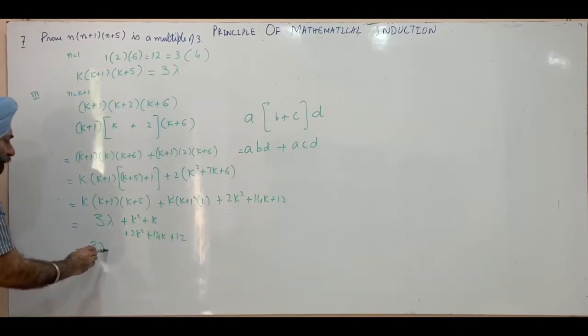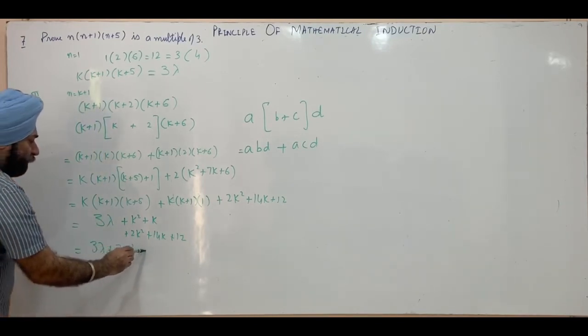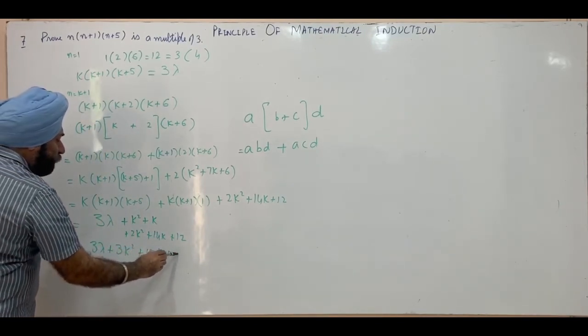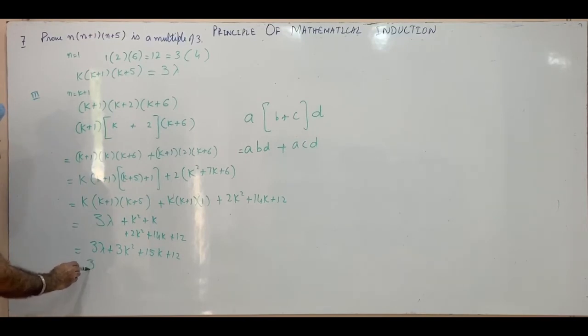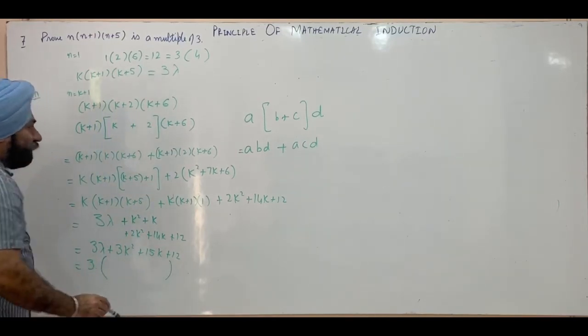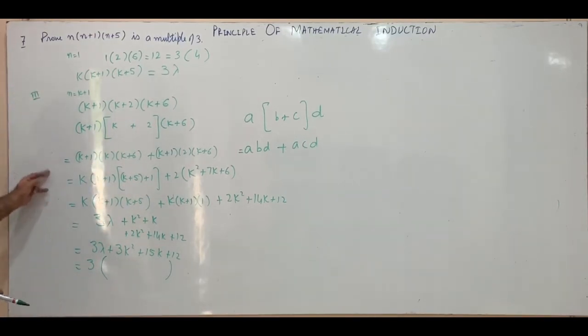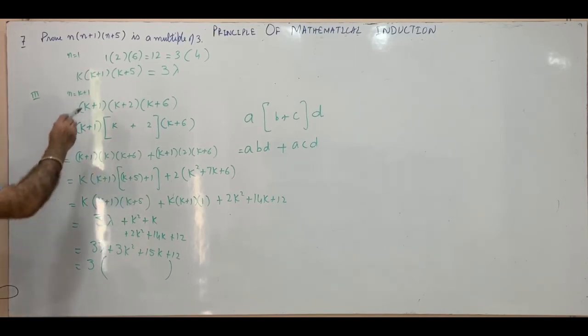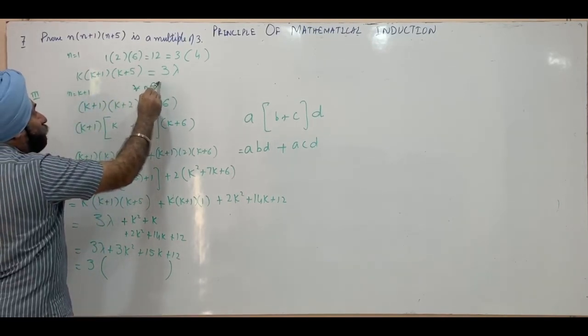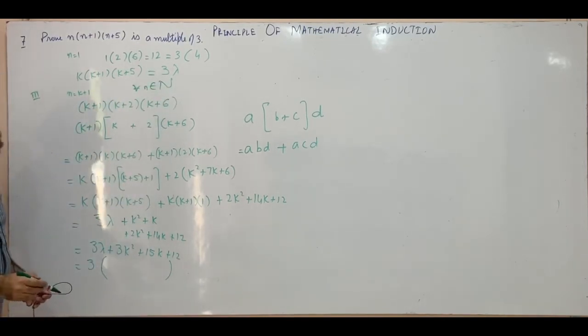That's 3 lambda plus 3k square plus 15k plus 12. This is 3 times this, so this is divisible by 3. Hence, by the principle of mathematical induction, this result holds for all n which belong to the set of natural numbers.